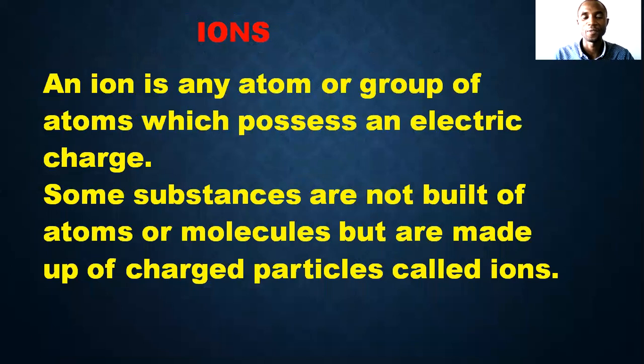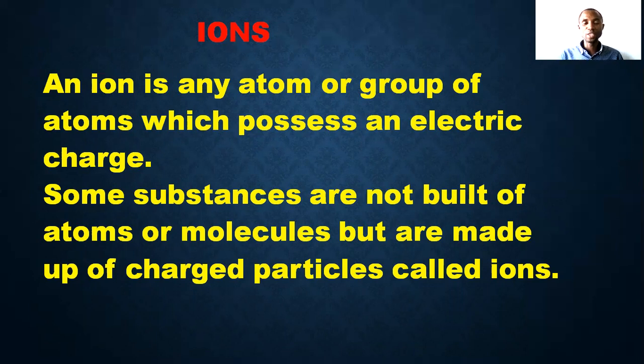Now, what is an ion? An ion is any atom or group of atoms. It could be one atom. It could be a group of atoms which possesses an electric charge. Ions have charges. It could be a positive charge, it could be a negative charge. So some substances that are not built up of atoms or molecules, but are made up of charged particles, are called ions.